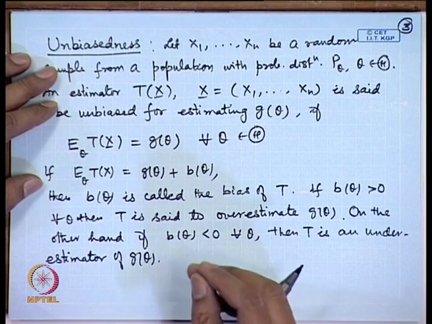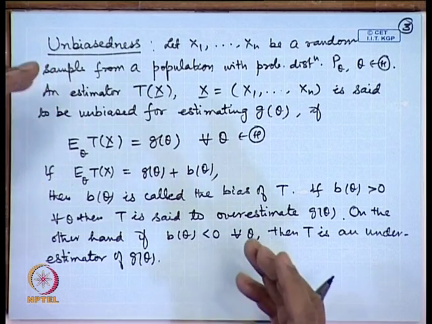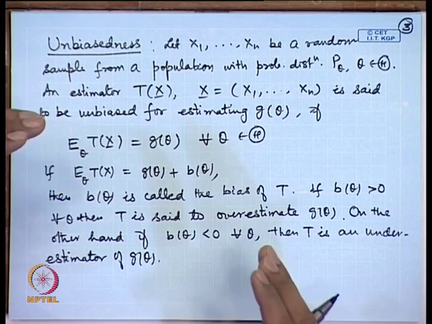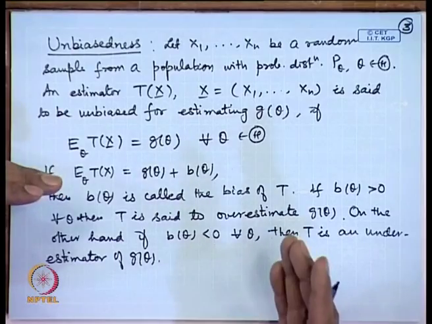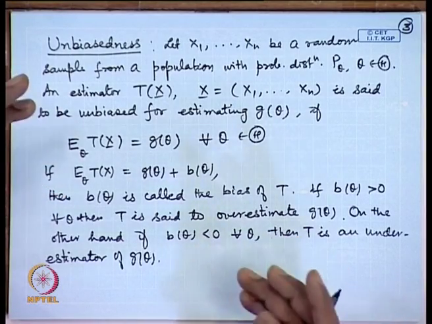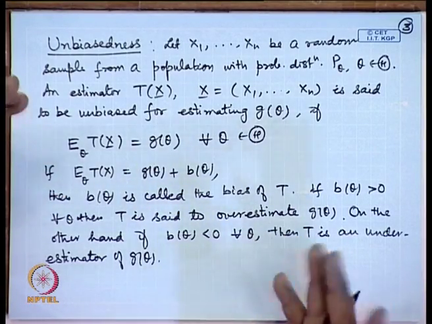So, in different estimation problems, it may be desirable to have an unbiased estimator, or sometimes the situation may demand that we overestimate or sometimes underestimate, and the consequences of overestimation or underestimation may be disastrous in different ways.